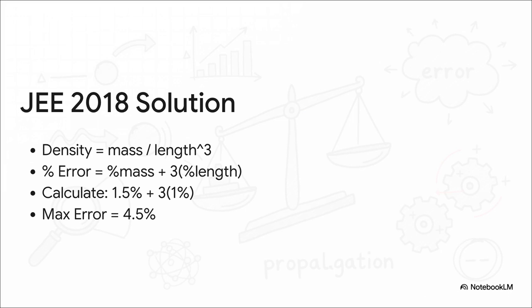Using our trusty power rule, the total percentage error in density is simply the percentage error of the mass plus 3 times the percentage error of the length. We literally just add the 1.5% mass error to 3 times the 1% length error. That gives us 1.5 plus 3, immediately landing us at a final maximum error of 4.5%. No messy division, no complex derivatives to worry about, just the power rule doing all the heavy lifting for us.